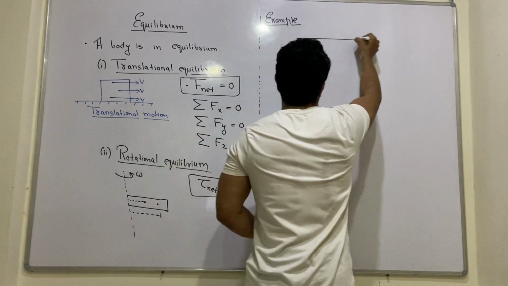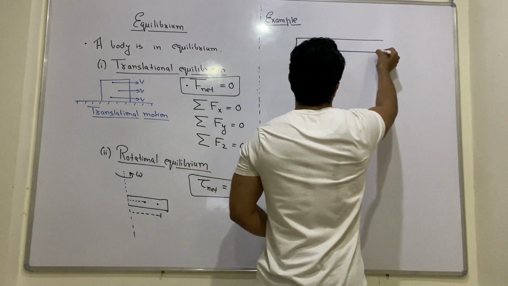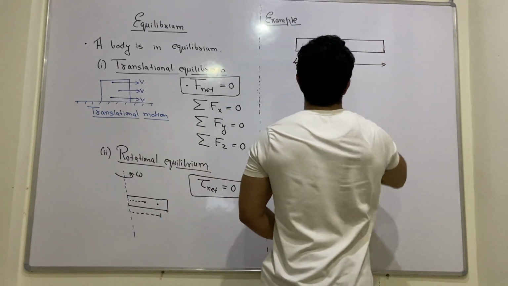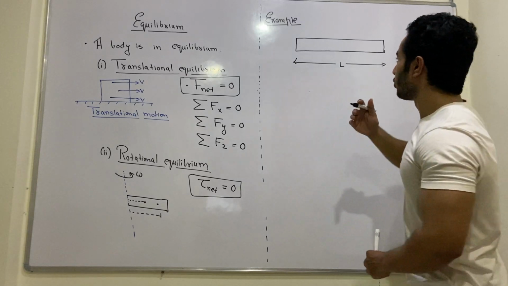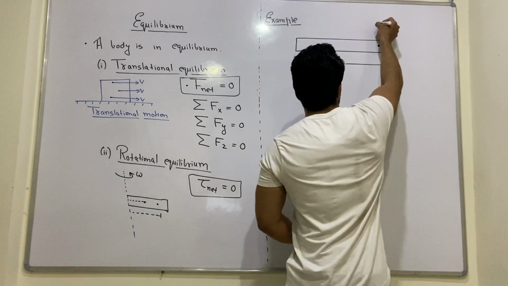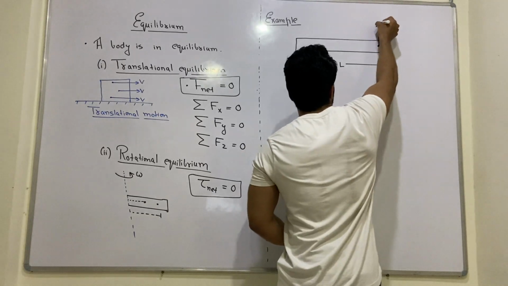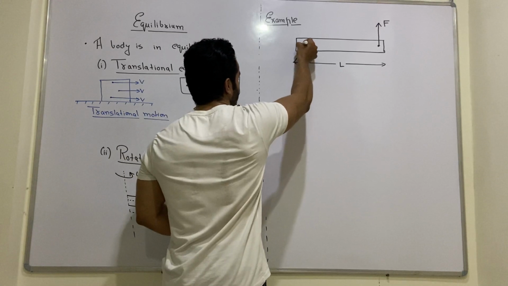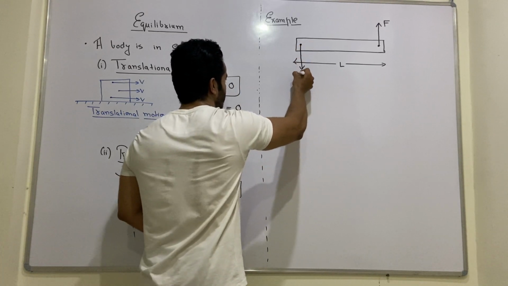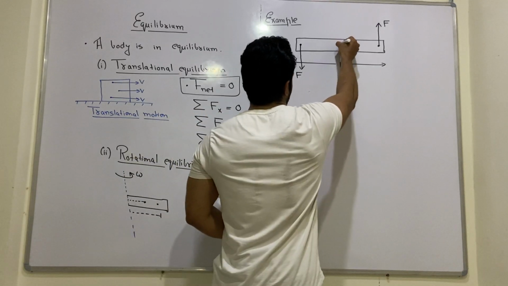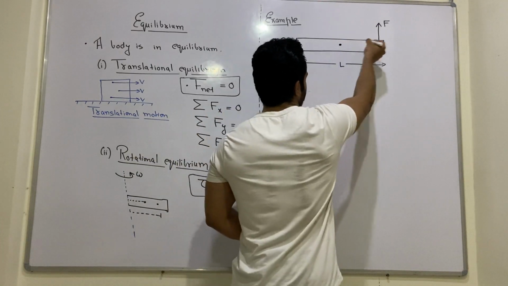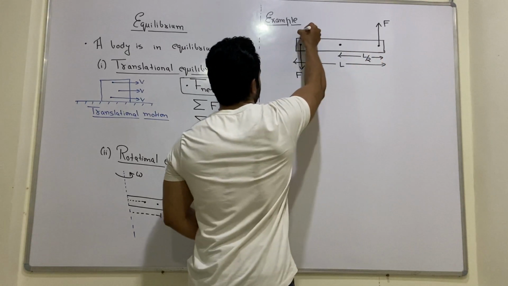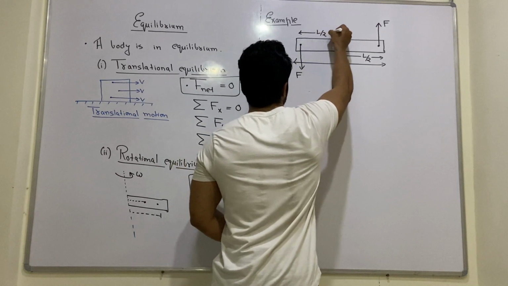So suppose that we have a rod of length L, and it is being subjected to two forces in such a way that one force is acting like this, of magnitude F, and the other force is acting like this. And the distance between the center point and this point, let's say this is L by 2, and similarly the distance between these two points is also L by 2.